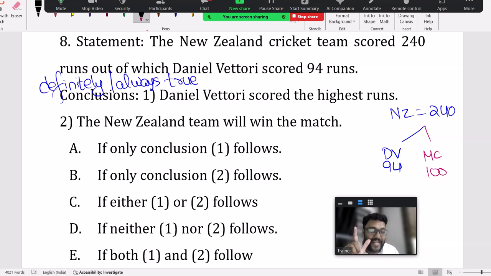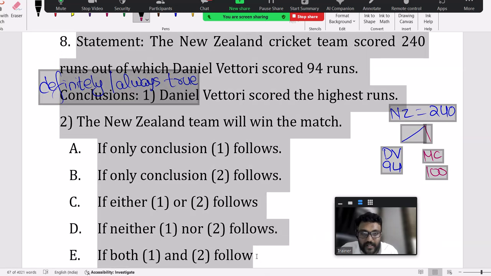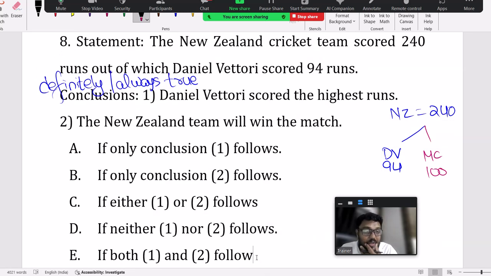See, one small change, I'll copy the same question and give it again, and the answer will change. But right now, for this first conclusion, it's not definitely true. Maybe there is a chance out of 240 runs.